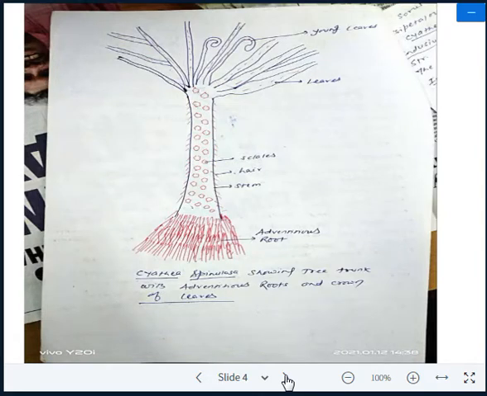Before studying the external morphology, you have to know about the external features of Cyathea. It is the picture of Cyathea spinulosa, which is well reported in India.